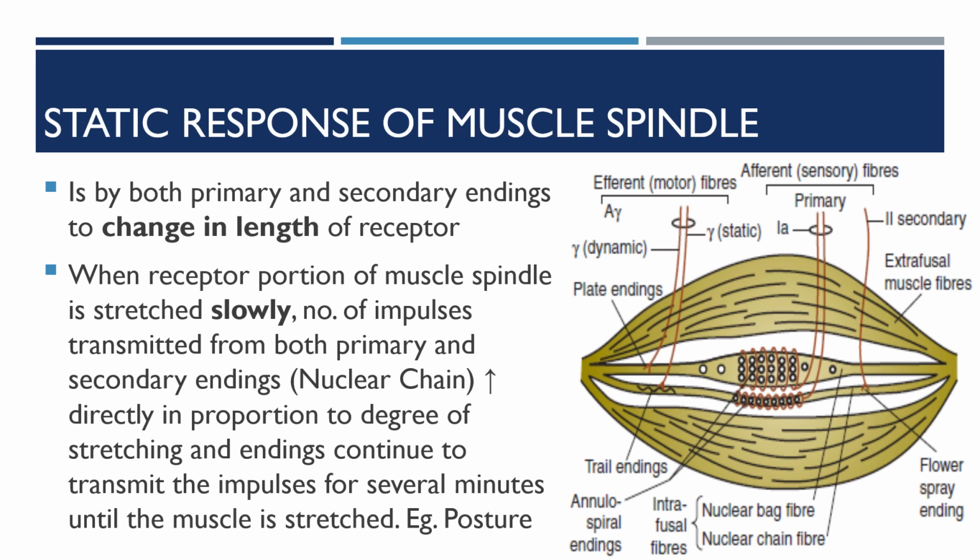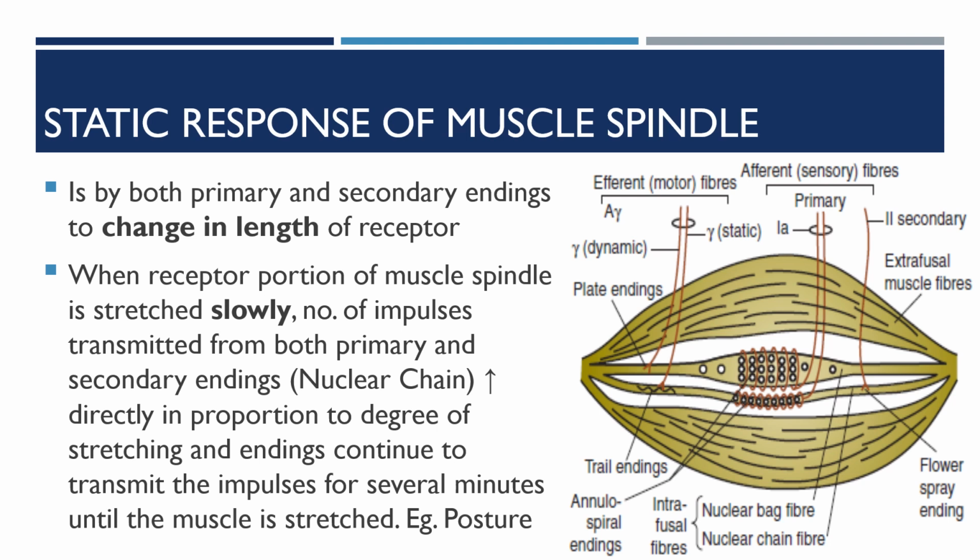So here the static stretch reflex plays an important role in the control of posture. When a person is standing, gravity causes continuous stretch on the anti-gravity muscles, making them remain in a contracted state.